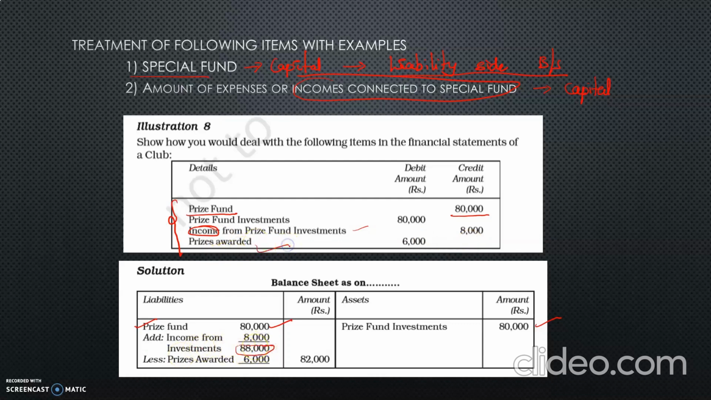Okay, prizes awarded. Expenses incurred must be deducted. Less prizes awarded 6,000. Now the balance remaining in the prize fund is 82,000. It goes to the next year. So this is how we are going to treat the special fund and the expenses and incomes connected to the special fund in the balance sheet.